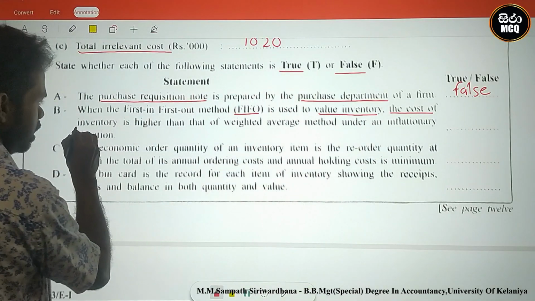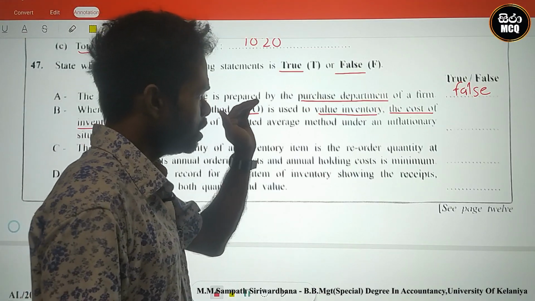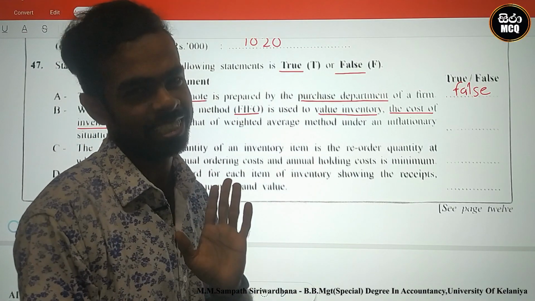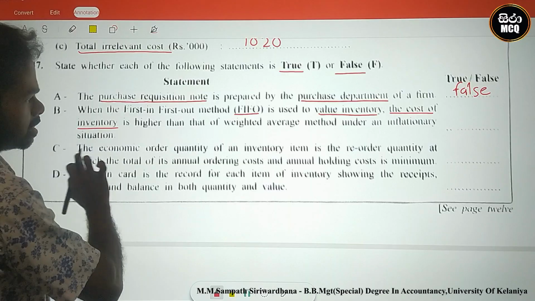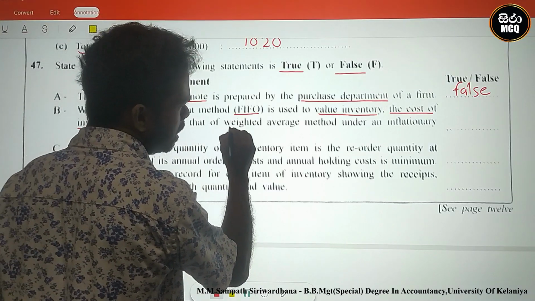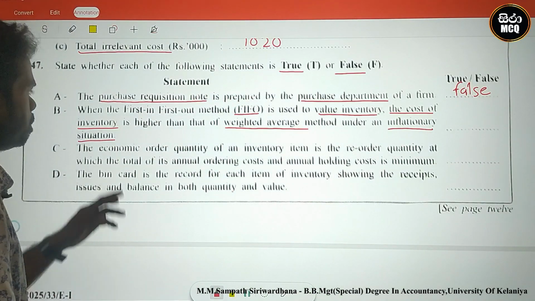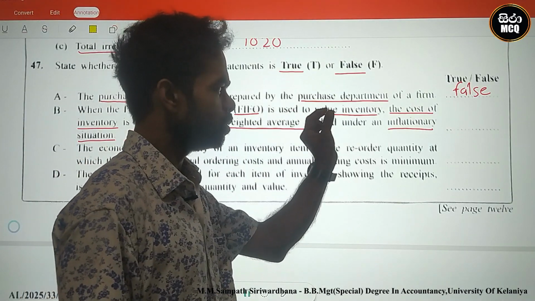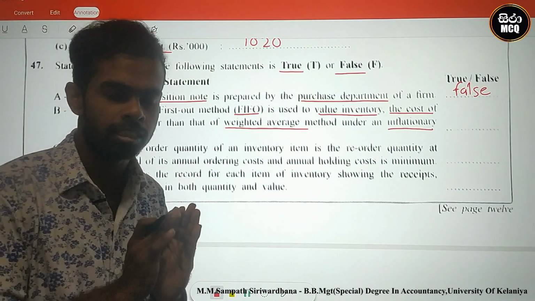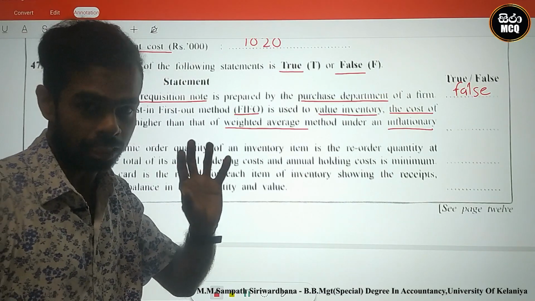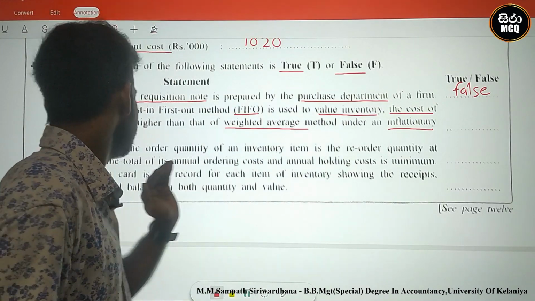The cost of the closing inventory is higher than under the weighted average method under an inflationary situation.